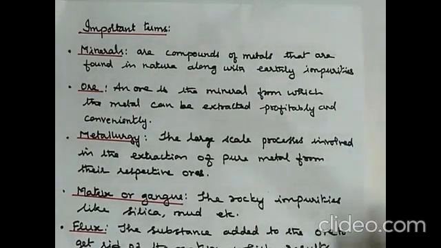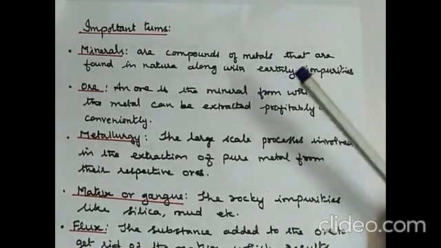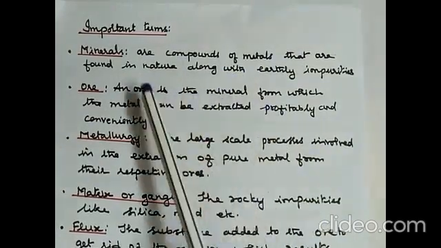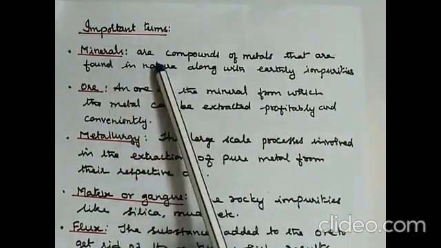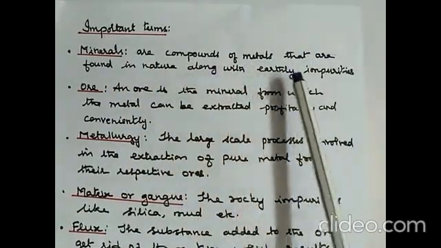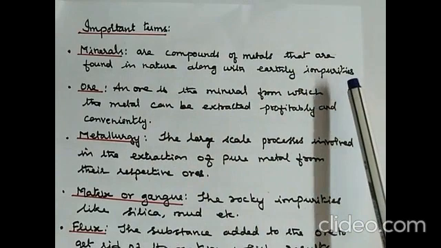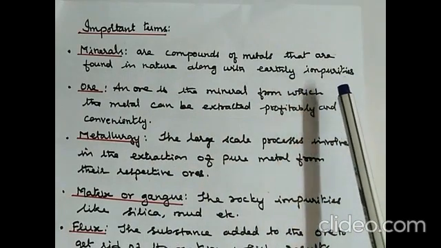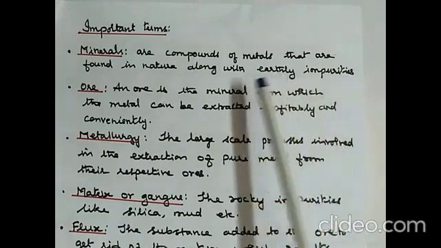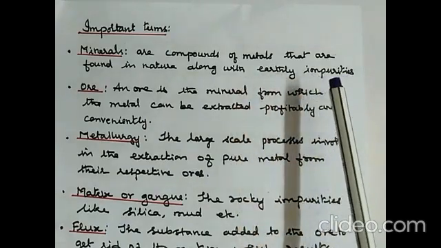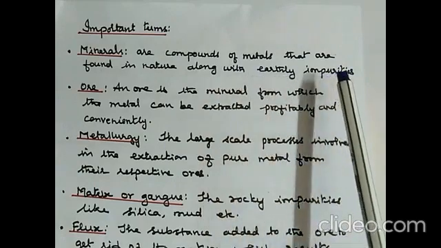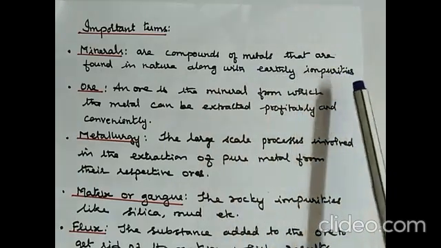Metallurgy involves some important terms. Let us study the terms first, then we'll study metallurgy in detail. First is minerals. Minerals are compounds of metals that are found in nature along with earthly impurities. Just now we studied metals combined as oxides, carbonates, halides. These are the minerals. They contain not only the metal but also some earthly impurities like mud, rock, etc.